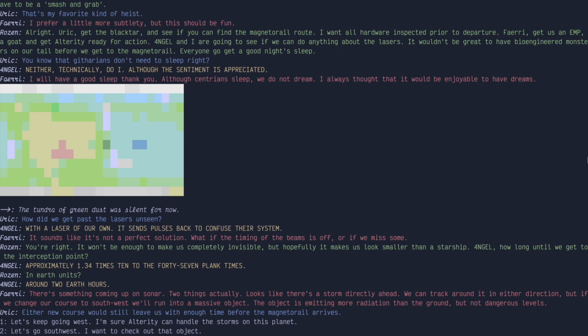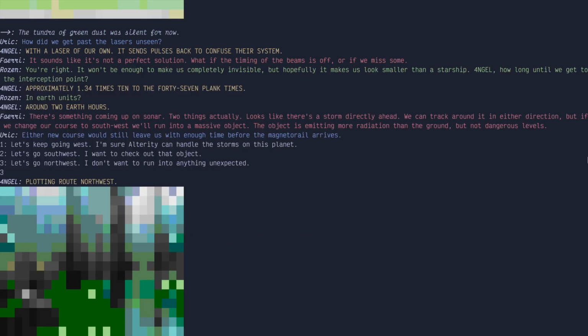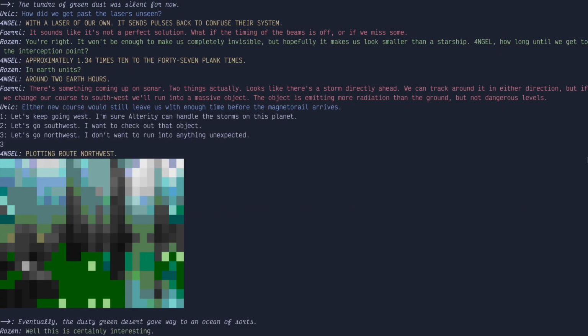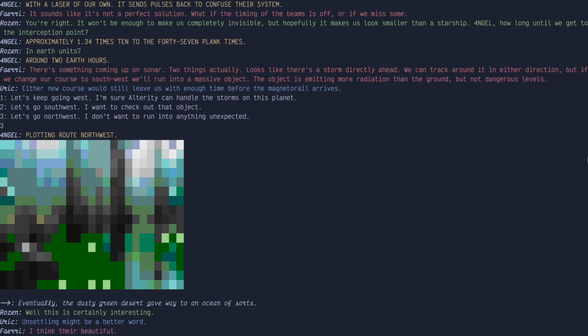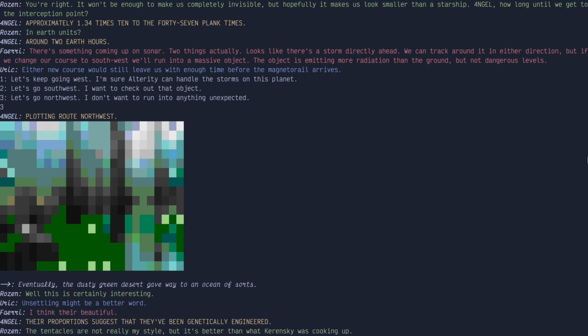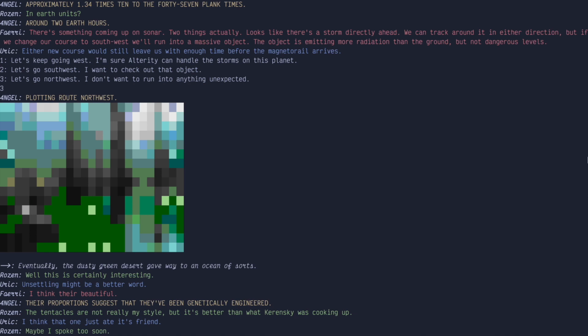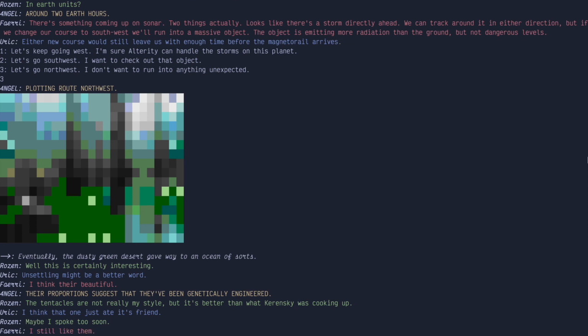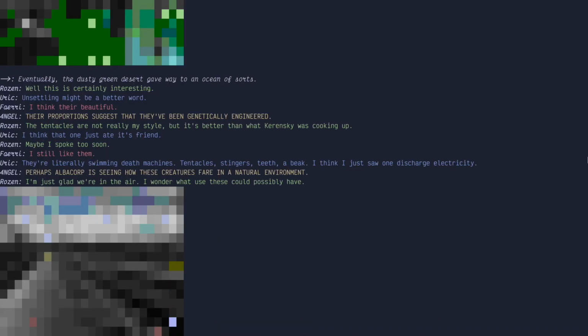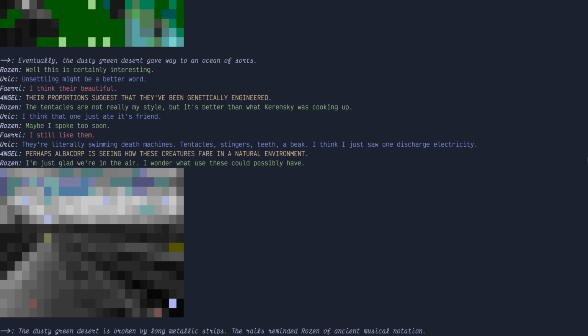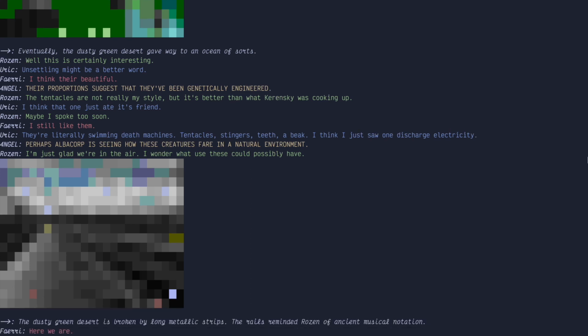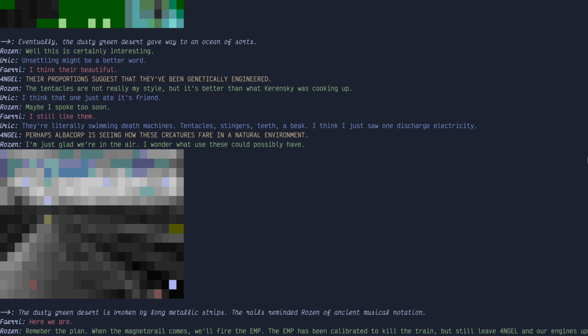I think nothing unexpected sounds pretty good. Plotting route northwest. Eventually, the dusty green desert gave way to an ocean of sorts. Readings suggest they've been genetically engineered. Ooh. Swimming death machines?